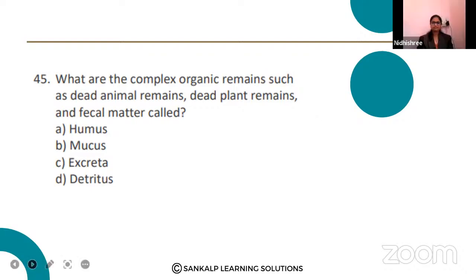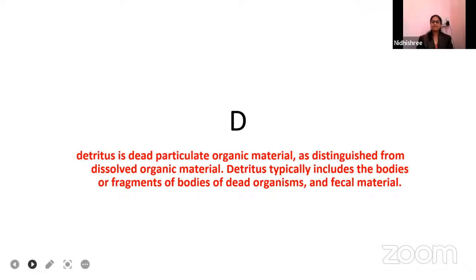Who is that? Sorry, detritus is the right answer. I was seeing that her mic was not unmuted, so that is why I was saying her name also. Option D, detritus is the right answer.